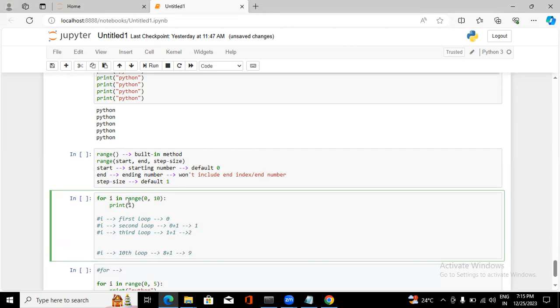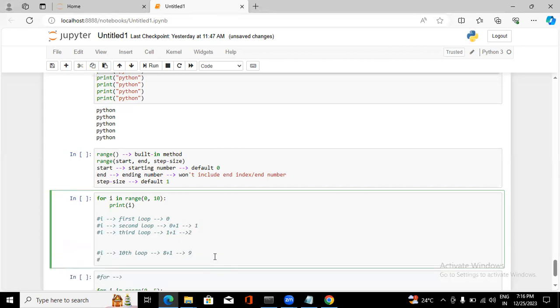9 is not equal to 10, so it's printed. Then again it will go here. What will happen? The value becomes 9 plus 1. It's going to add the step size for each loop. It will become 10. Now 10 equals 10, so it won't execute. So it is going to print up to 9 only.